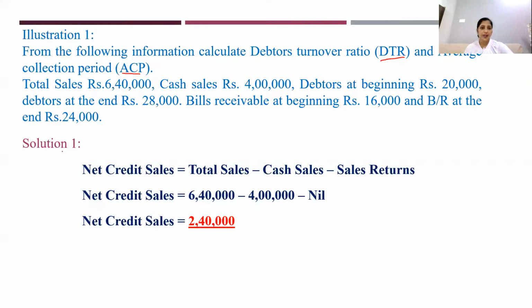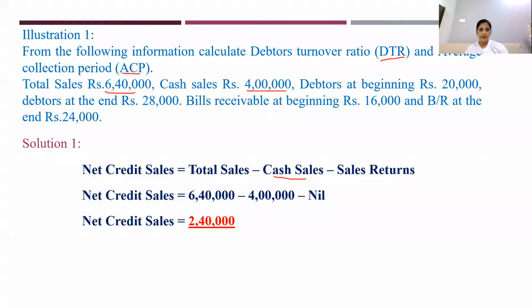Okay, we'll go for the solution. So you see here, first I'm finding the credit sales. Net credit sales is equal to total sales minus cash sales, minus sales returns. What all data do we have? We have total sales here, 6,40,000. Cash sales I have 4 lakhs, and we don't have any sales return.